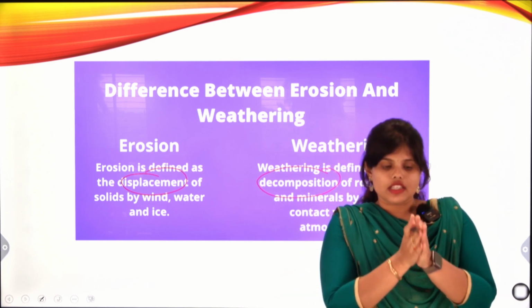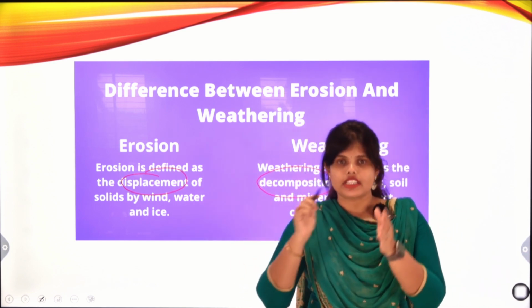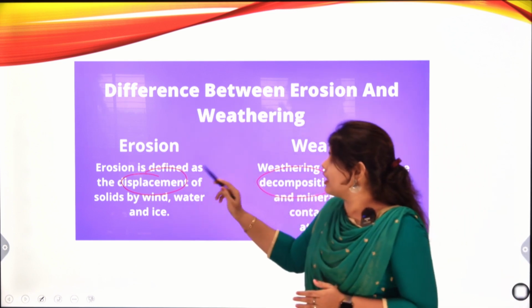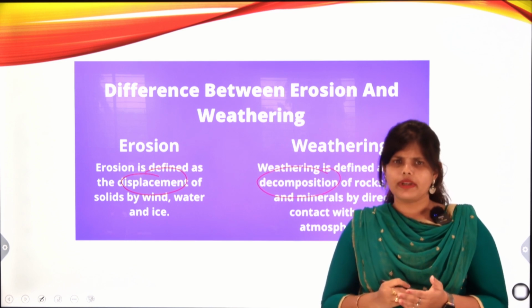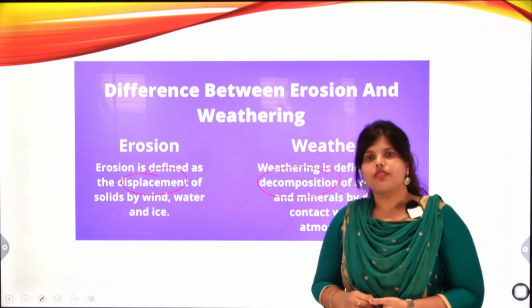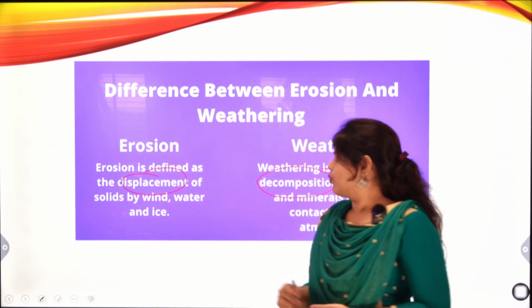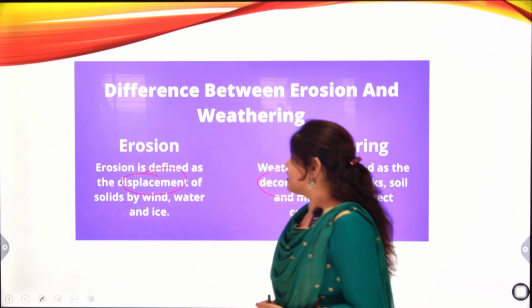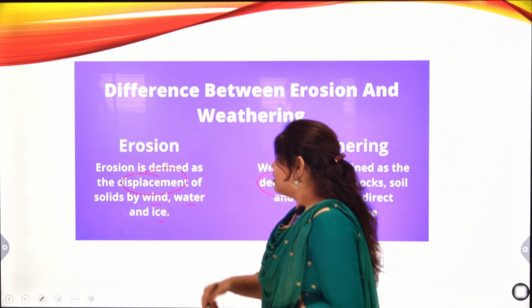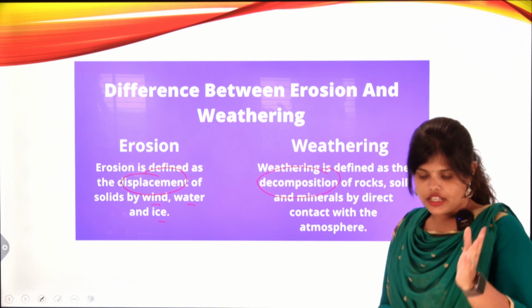It means there is some rock or soil which is moved to another place, for example by transportation. With the use of temperature and air, displacement of soil will occur. So erosion is defined as the displacement of soil by wind, water and ice. Erosion is nothing but displacement of soil particles.